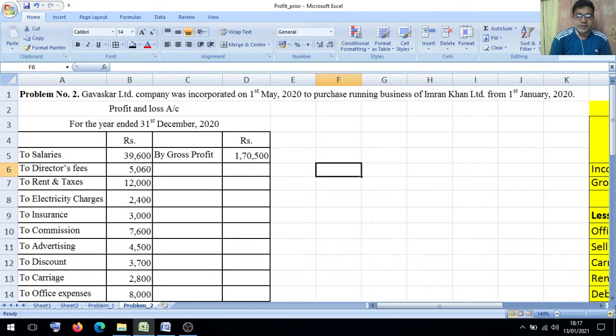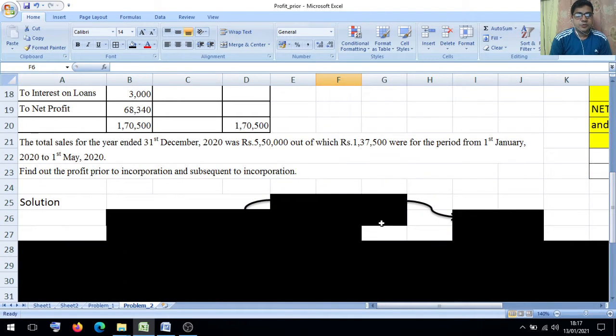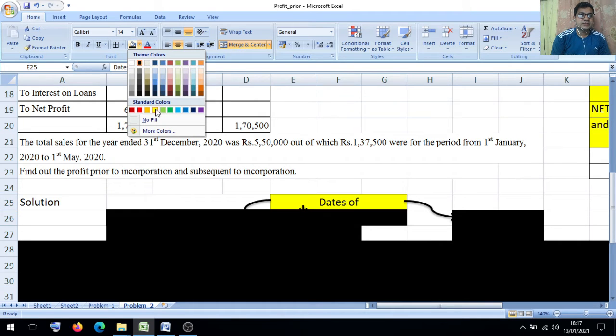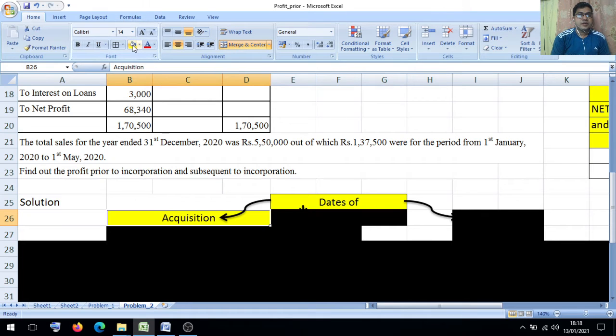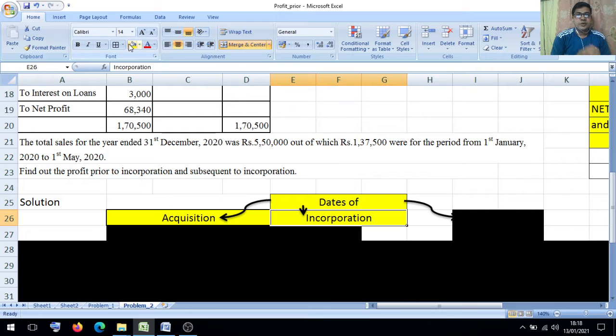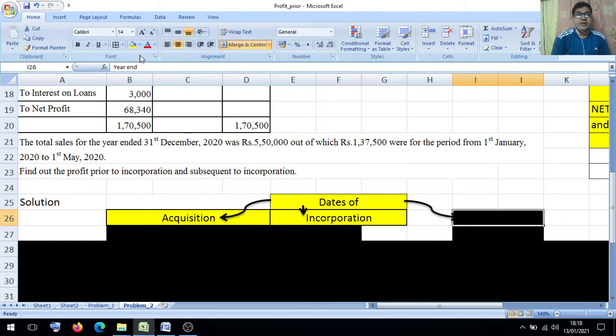Now we will discuss our problem. First of all, whenever we start our problem, we have to consider three dates. What are the three dates? Date of acquisition, date of incorporation, and date of year end.